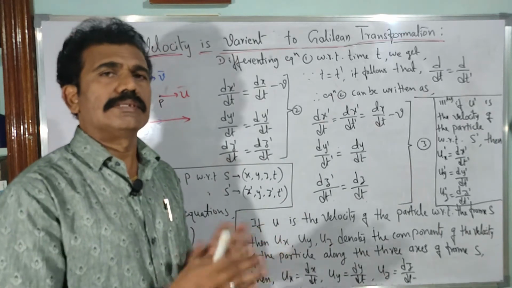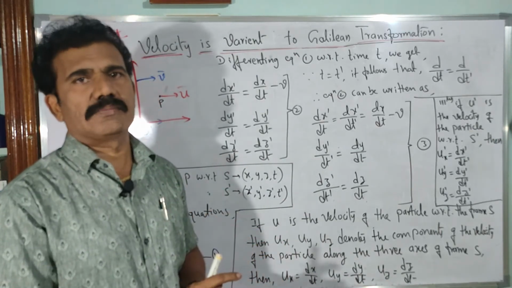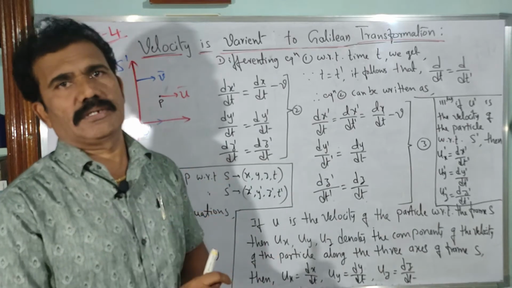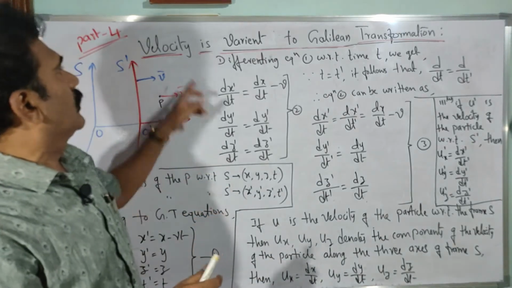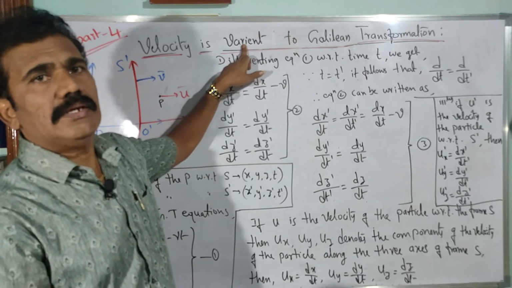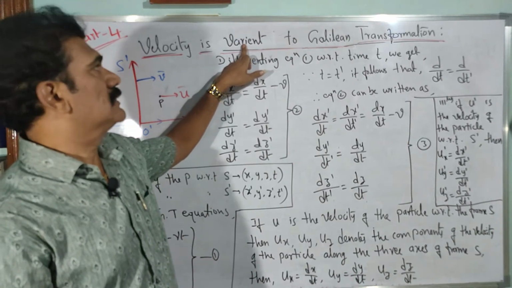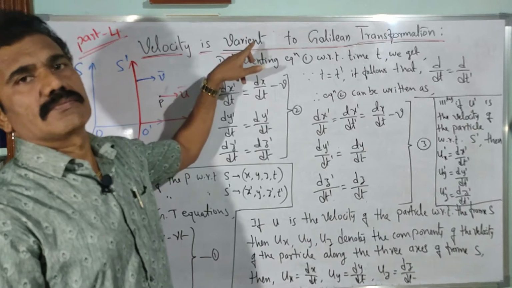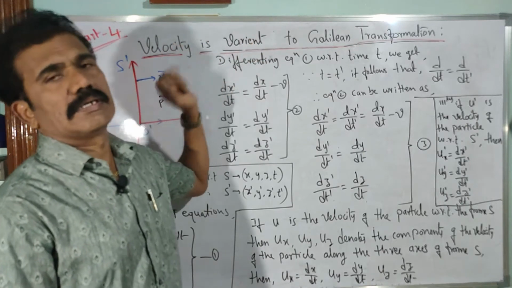If there is a difference in the velocity measurement, then it is said to be a variant quantity. We are going to prove that velocity is a variant quantity. It is not invariant. That means it is different for different observers. Velocity measurement is different for different observers.